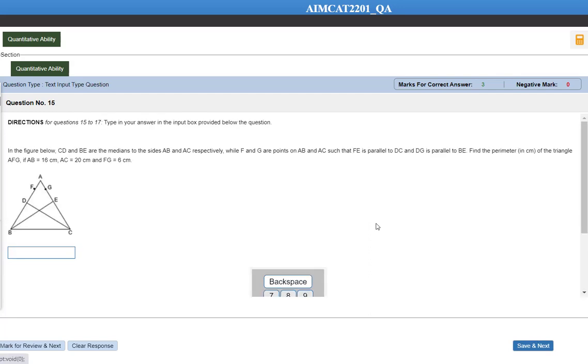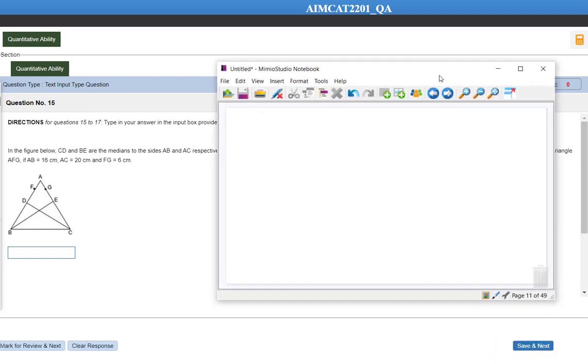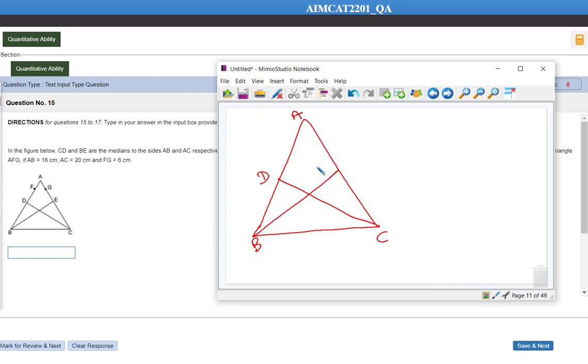Then question number 15: in the given figure CD and BE are the medians. F and G parallel. This kind of diagram is a bit familiar. We need to do some construction. Let me draw the diagram first. The diagram is like this. This is A, B, C. These are the medians, D and E. Over here point F is there, over here point G is there.